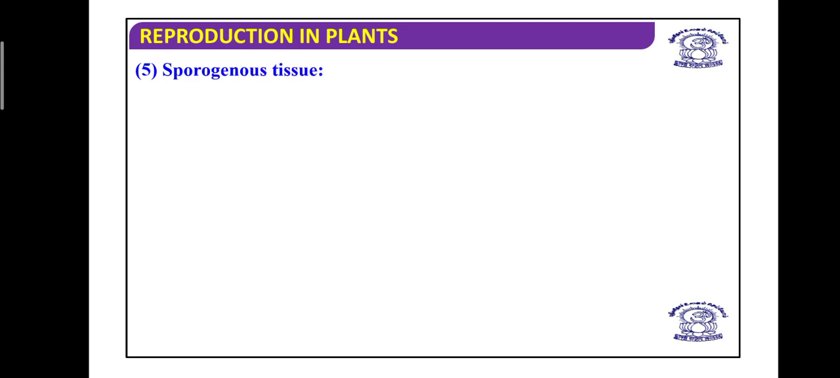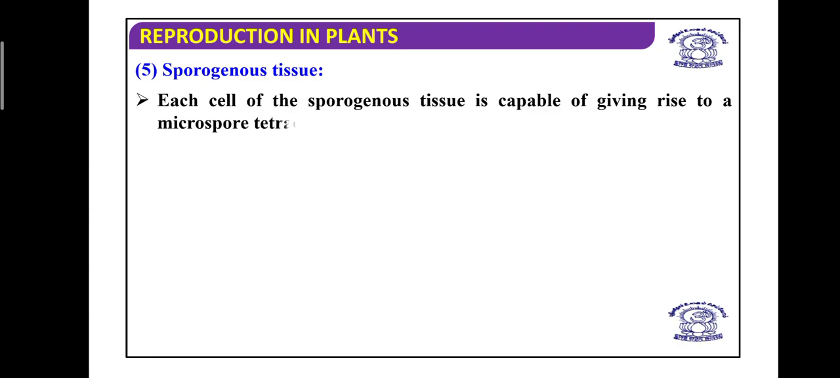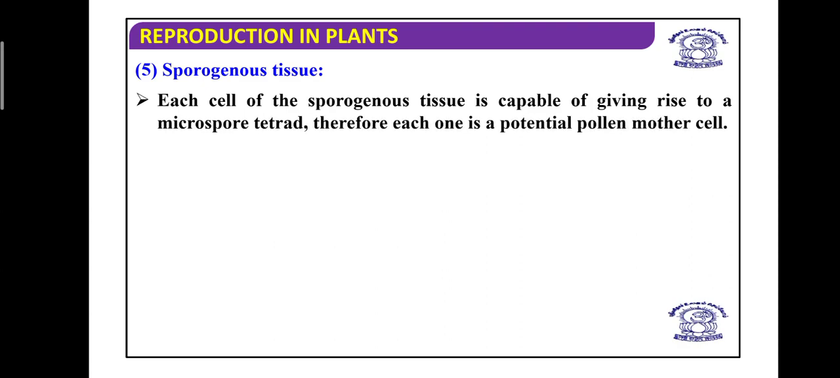Next, the sporogenous tissue present within the pollen sac. Each cell of the sporogenous tissue is capable of giving rise to a microspore tetrad. The sporogenous tissue gives rise to the microspore mother cell, and the microspore mother cell undergoes meiosis and forms a microspore tetrad. Therefore, each cell which can act as a microspore mother cell can also be called a potential pollen mother cell.